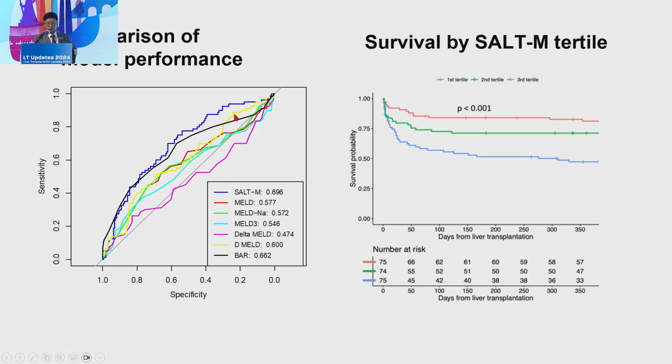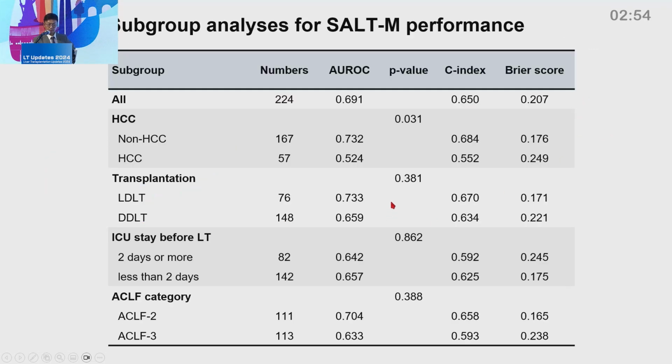The blue line represents the predictability of the SALT-M score, which showed the highest predictive power compared to previous MELD or delta MELD, donor MELD, or BAR score. When we stratify the patients into 3 groups according to the total SALT-M score, the 1-year mortality was well stratified.